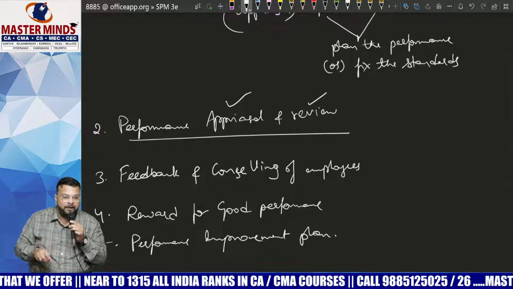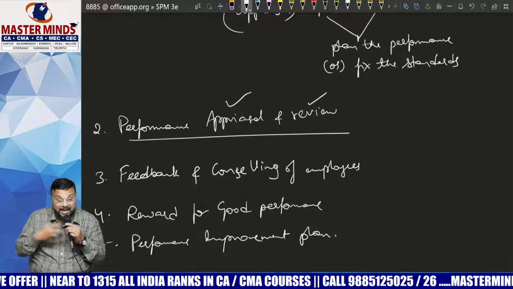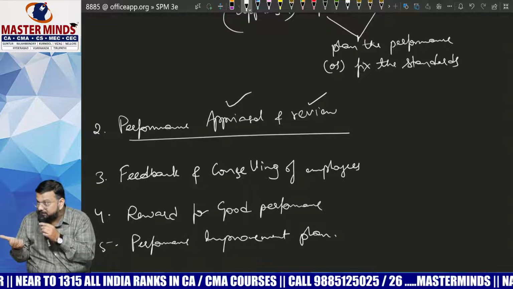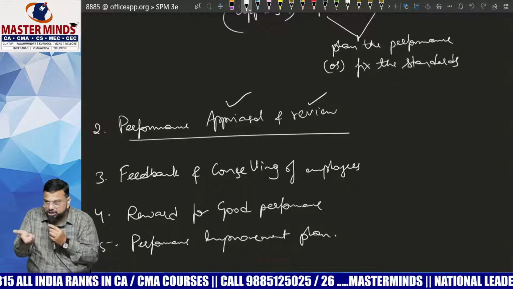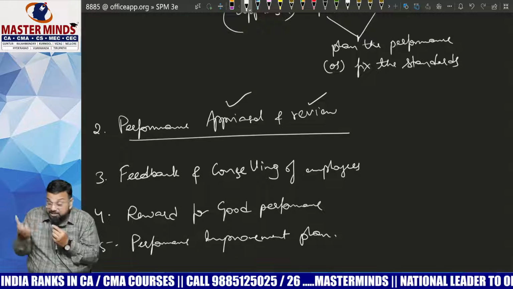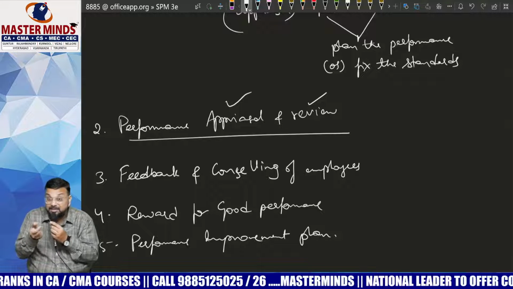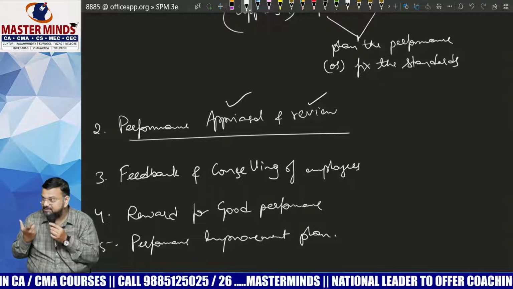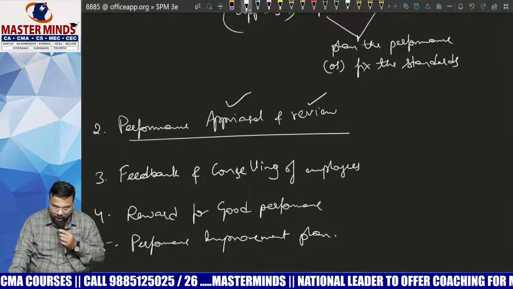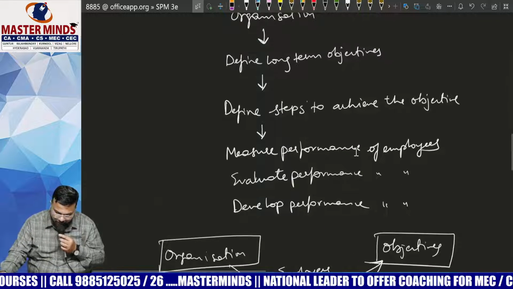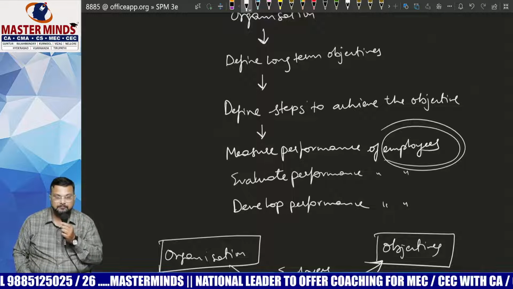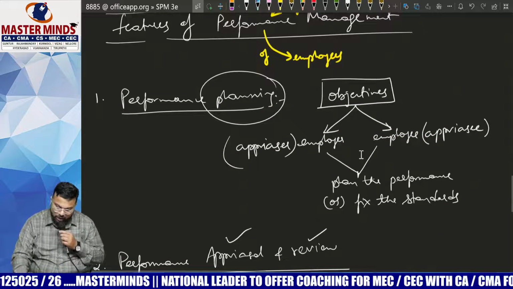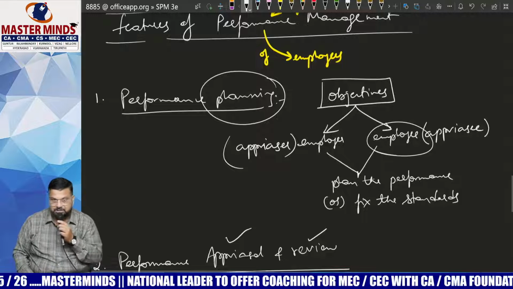Here when we talk about performance, are we discussing the entire company or one particular section of the company? We are discussing one particular section of the company. That is nothing but employees. That's what I said. When we talk about performance, we are concerned about whose performance here? Employees' performance. And whatever points were discussed below are all related to employees.